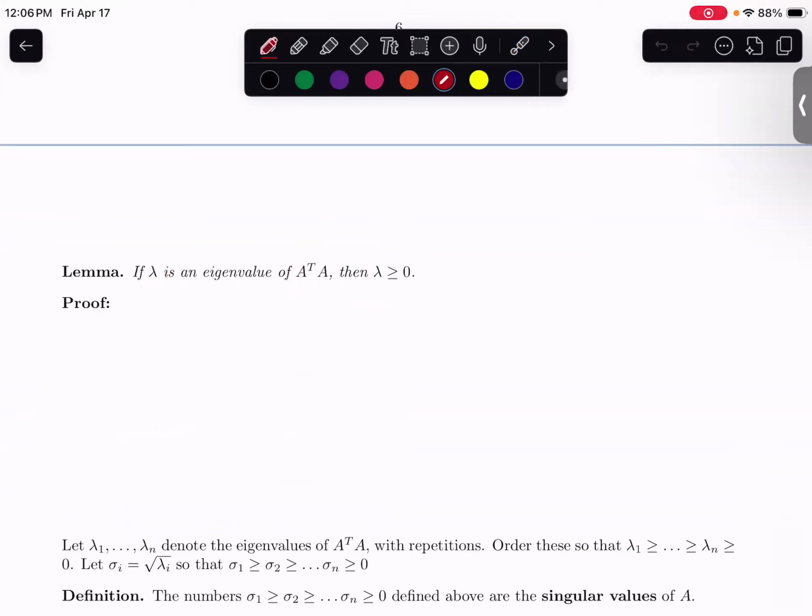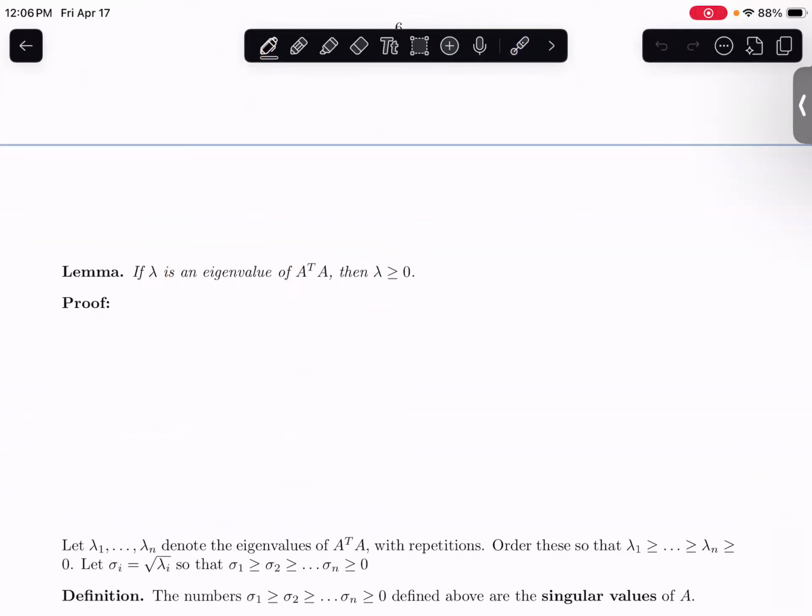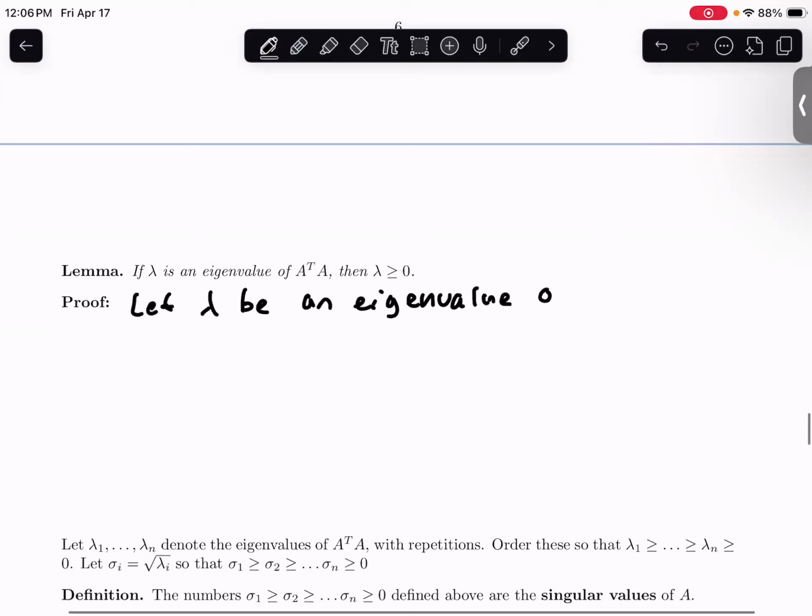The proof of this is pretty quick, and it uses things that we've discussed earlier, so I feel like it's worthwhile. So we're going to let lambda be an eigenvalue of A transpose times A. Maybe it's a little unintuitive where this is going to come from.